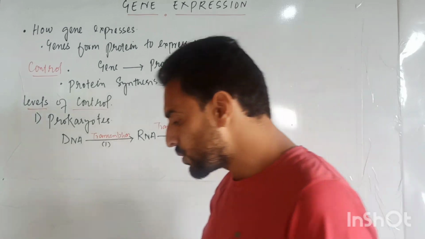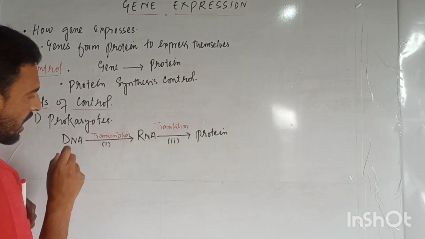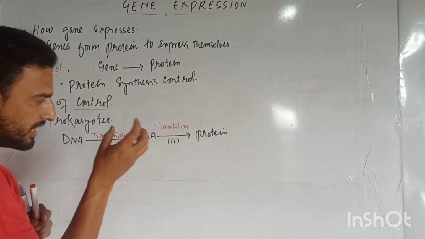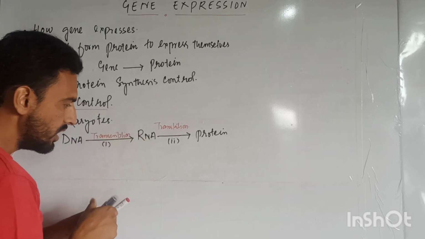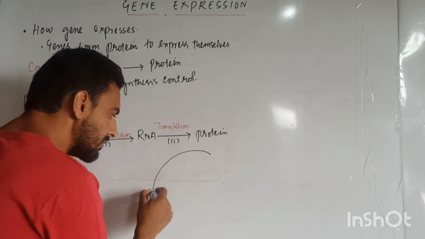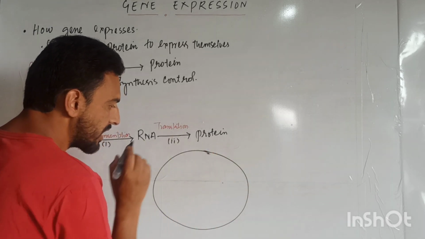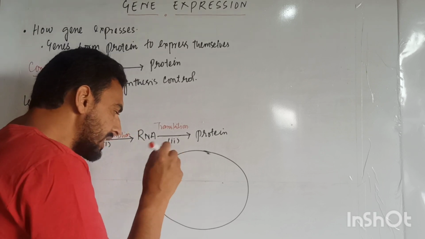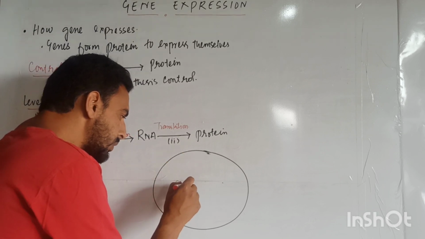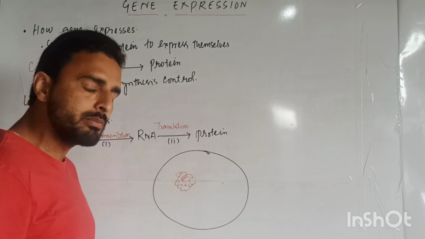Now, dear students, for the explanation of the process, to make it easy to determine how a control occurs, we draw a diagram of a prokaryotic cell. In a prokaryotic cell, we know that the nucleus is membrane-less.